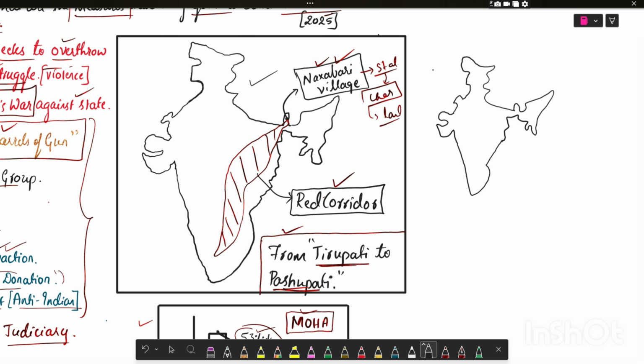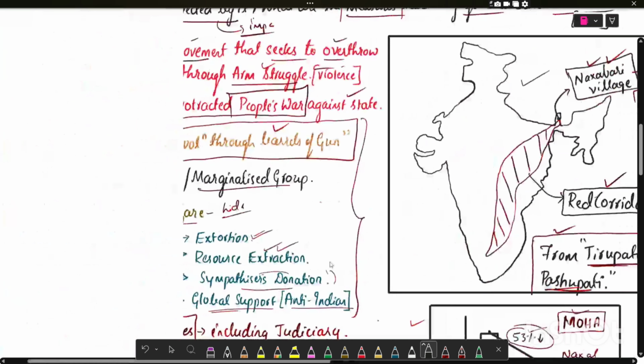I hope it is right. It is looking like the India map. I will come up with a video on how I practiced. Now let us see the causes of left-wing extremism in diagram format.